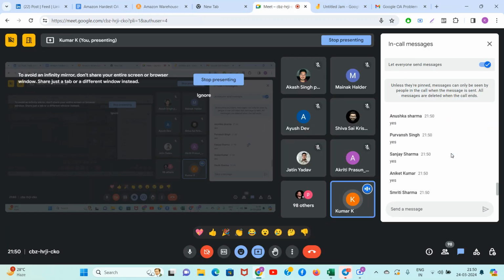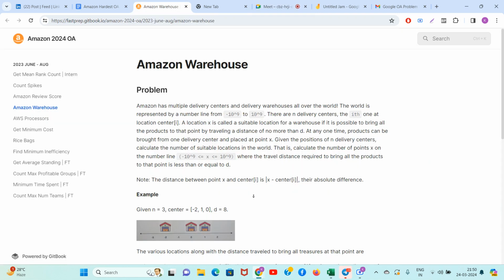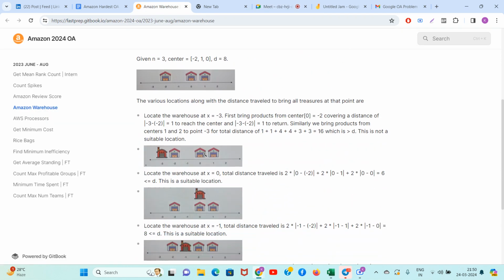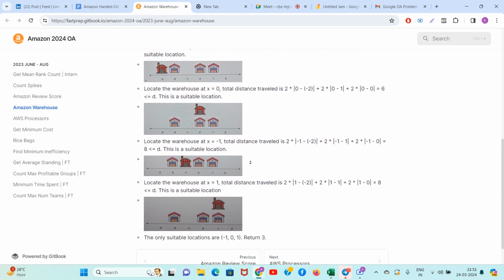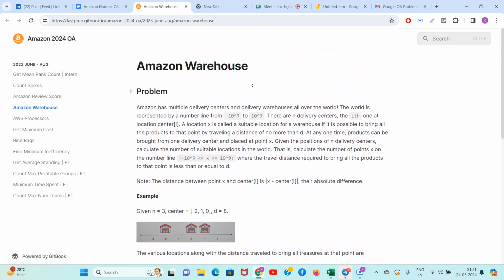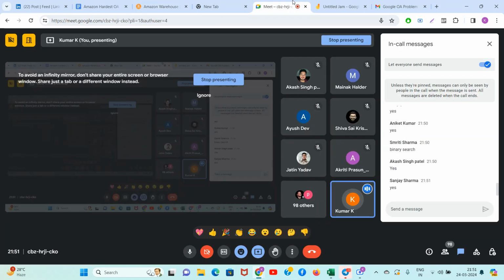So I hope these many observations and basic stuff are clear to you. No, that's not that easy, Smriti. Where will you do binary search, and what guarantee do you have that it will give you less cost? Okay, so it's actually a little complicated. So guys, now tell me the brute force solution for this problem. Guys, what will be the brute force solution? Please let me know. Very easy. It is not difficult. You will check each point, right?